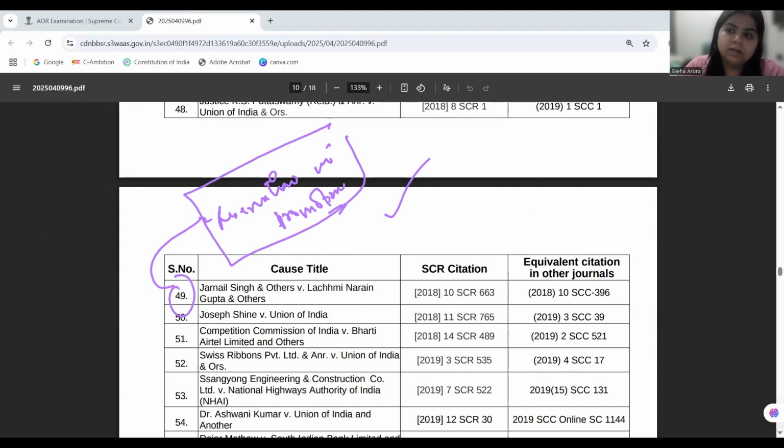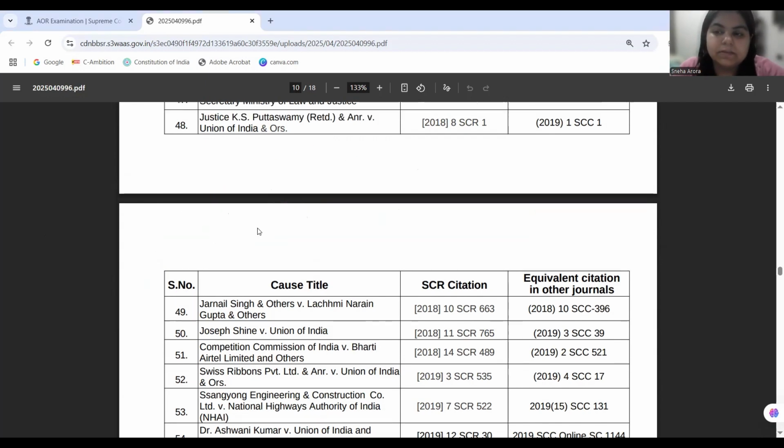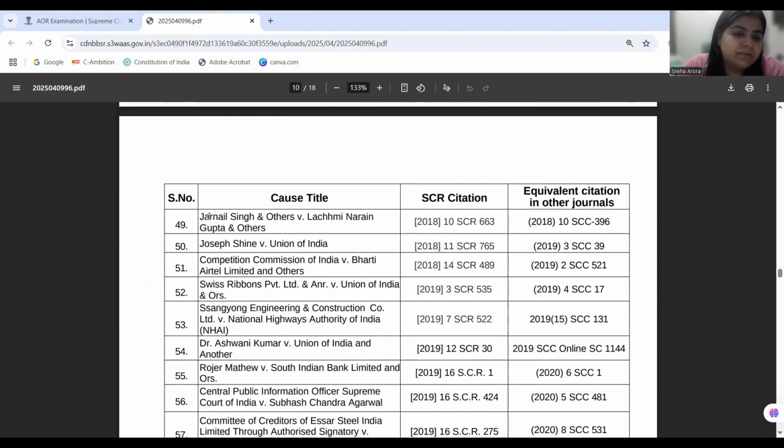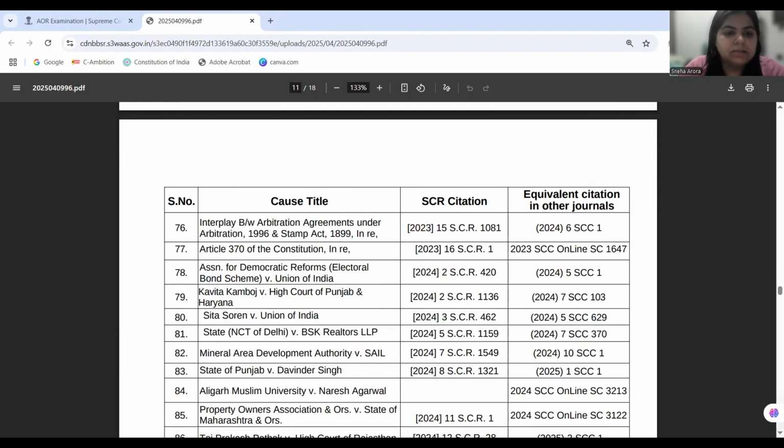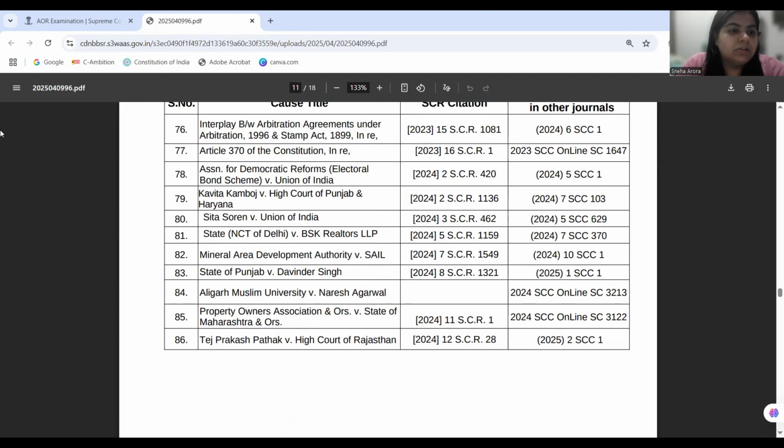in Indra Sawhney, it was also held that caste can be a sole criterion of determining reservation, of determining affirmative action as well. Now, moving on to classification only, we have the case of State of Punjab versus Devinder Singh at number 83. It is basically talking of SC/ST sub-classification, and the judgment is given by a 7-judge bench.